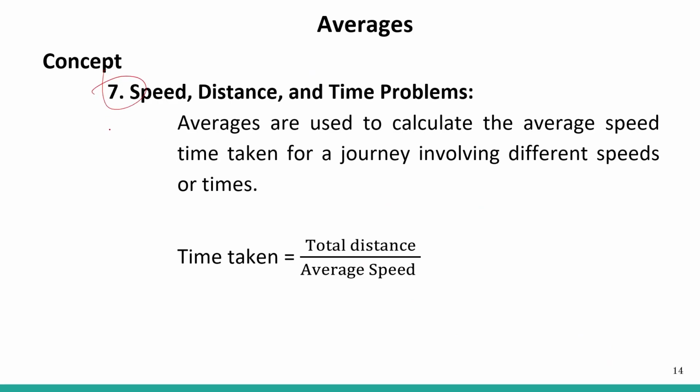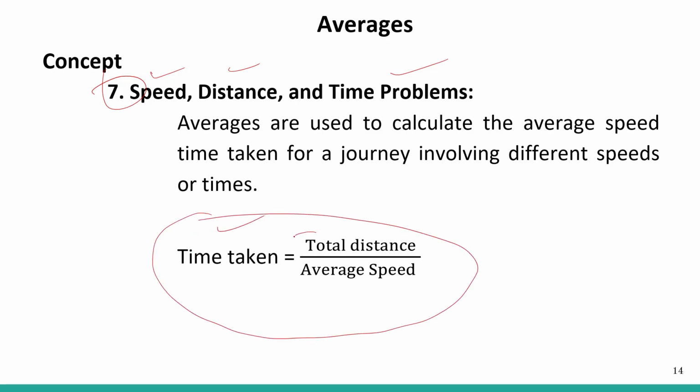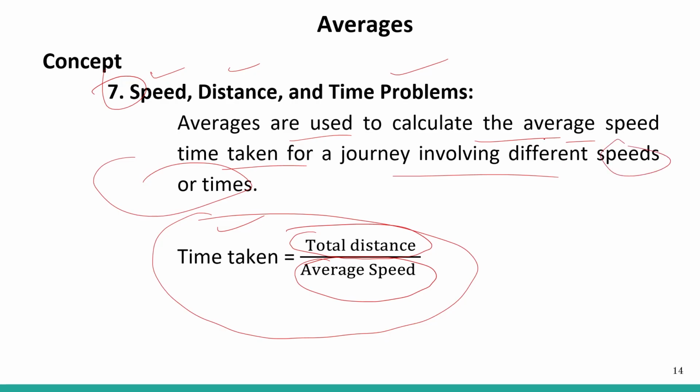So let's see the seventh kind of concept, that is speed, distance and time problems. This is nothing but the use of this formula, that is, time taken is equal to total distance by average speed. Averages are used to calculate the average speed or time taken for a journey involving different speeds. Let's say you went from A to B, then B to C. So how can you calculate the total time taken? You can calculate it as total distance by average speed. Or how can you calculate the average speed? You can calculate the average speed by total distance by total time.